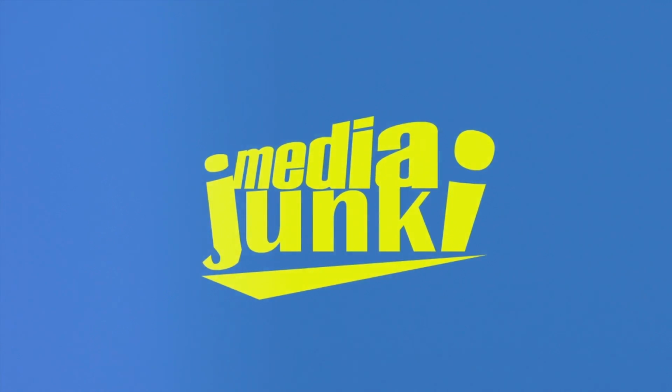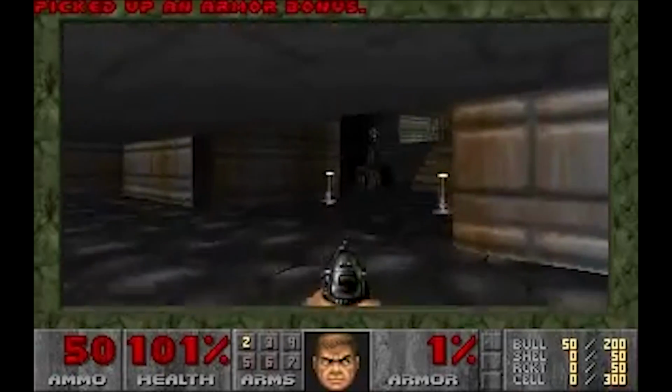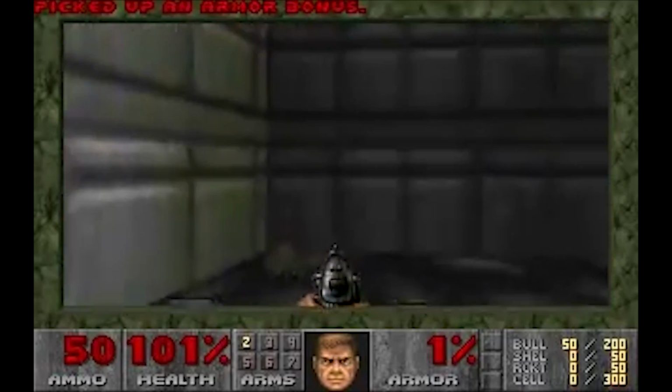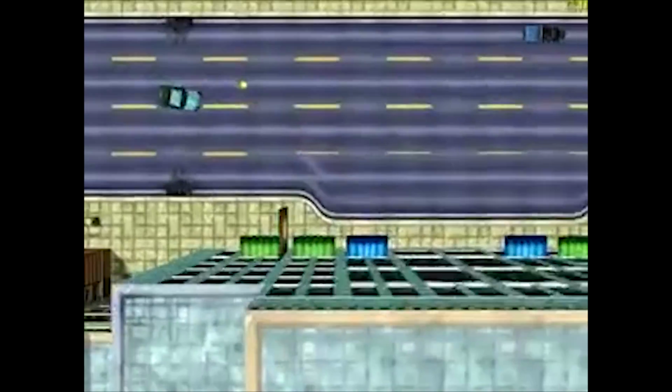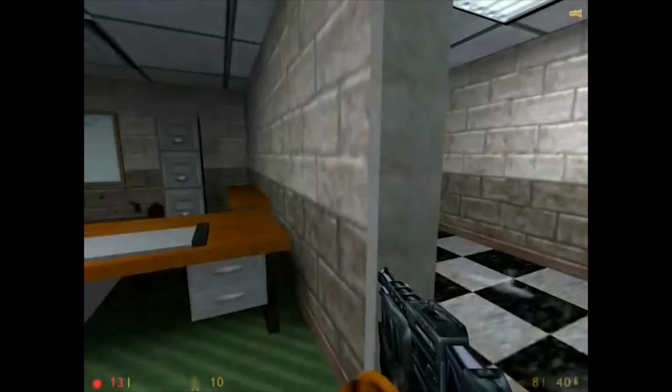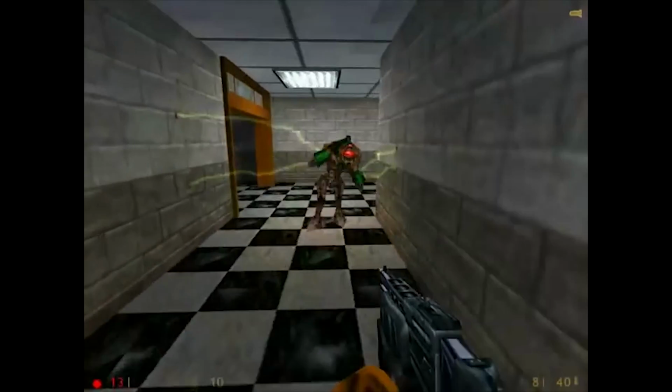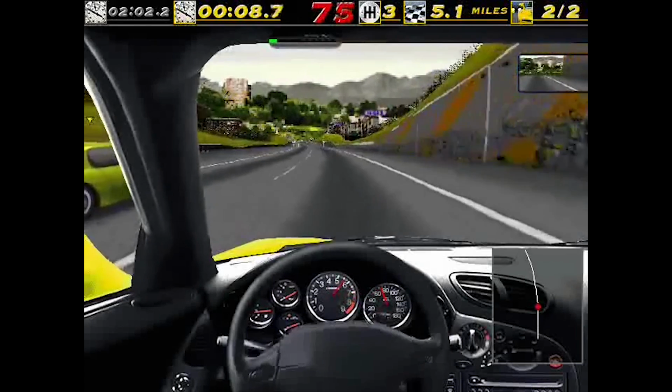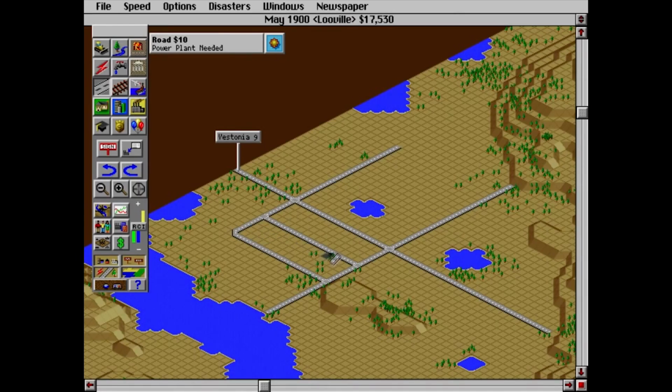Throwing it back to the 1990s and the revolution of PC gaming, making it as we know it today. From the birth of the first-person shooter and the real-time strategy to games legendary, even to this day. This is MediaJunki, and here is our top 10 PC games of the 90s.